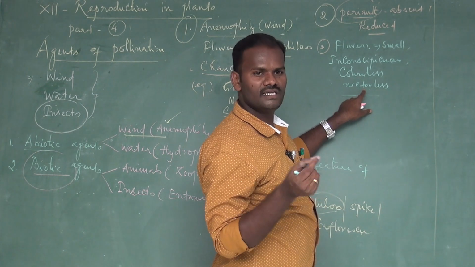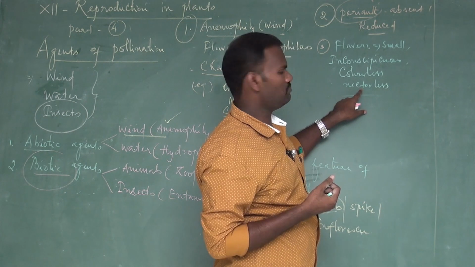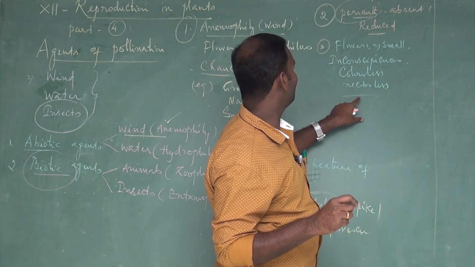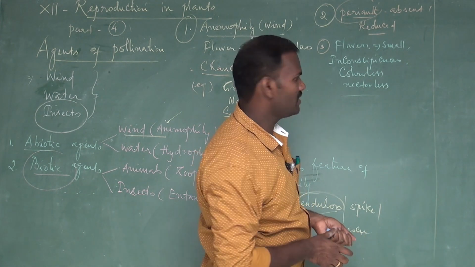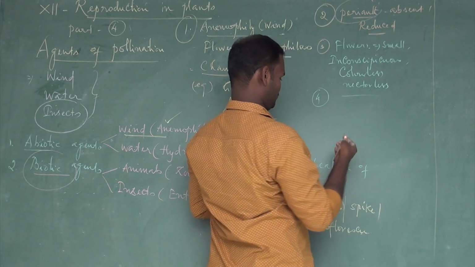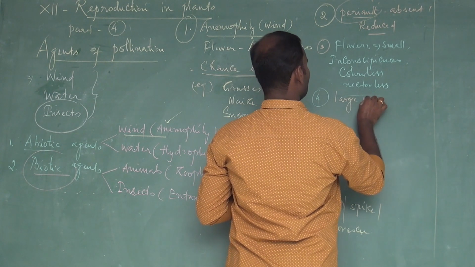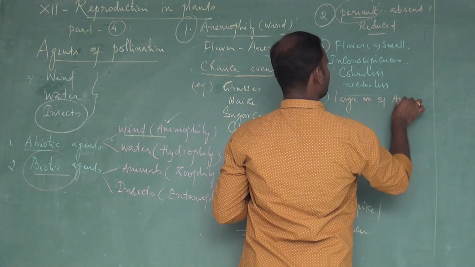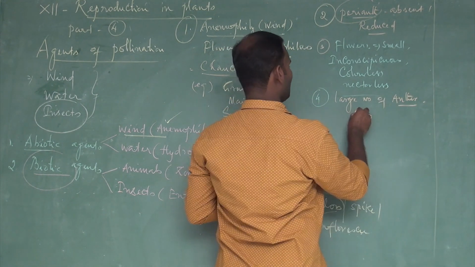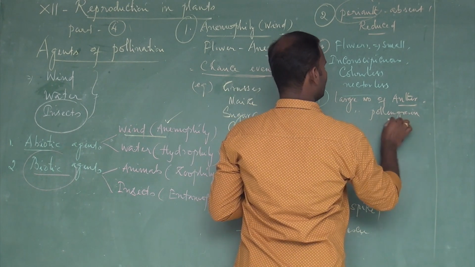Nectar is nothing but a sweet liquid. It is a characteristic feature of insect pollination. But here there is no nectar secreted in the flowers. These are the third characteristic features of wind pollinating flowers. Then fourth one is actually it produces innumerable anthers. Large number of anthers. If the anthers are large in number, it is a male sex organ to produce a large number of pollen grains. So pollen grains also large in number.